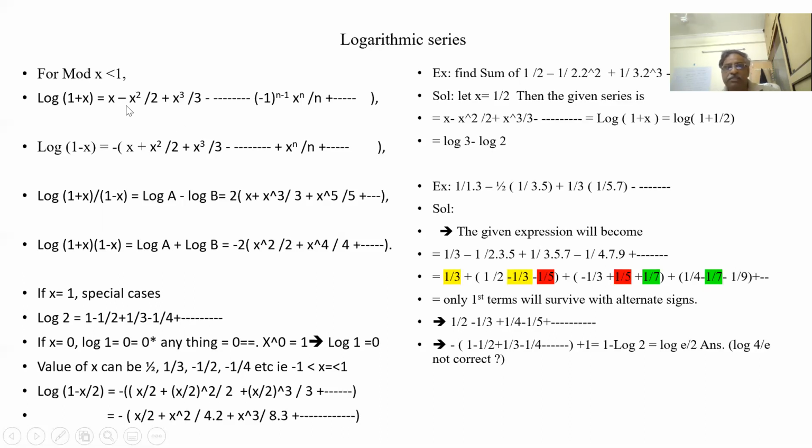It should start from x - x^2/2; if x is 1, 1 - 1/2. So it is plus 1/2, so I am adding 1 here. In fact, I am adding minus 1, so I am taking the minus out. So 1 - 1/2 + 1/3. Now this is my logarithmic series of 1 + x. Since I have added minus 1 here, I also have to add plus 1. So this is minus of log 2 plus log e. So log(e/2) is the answer.